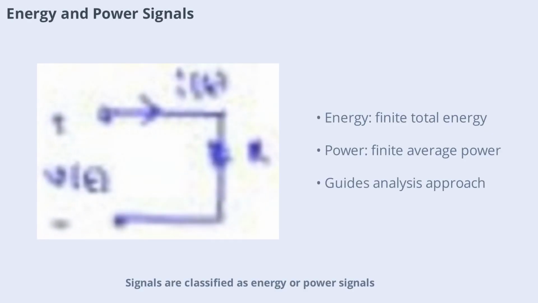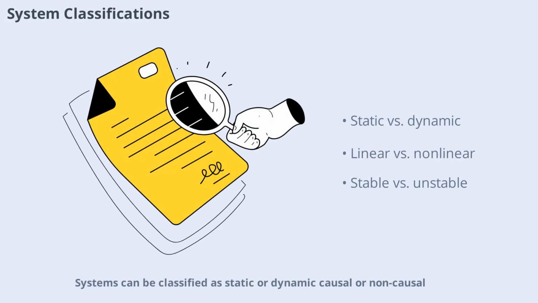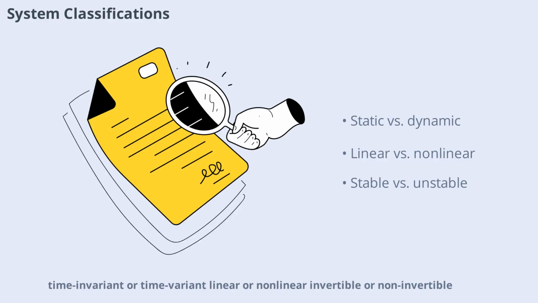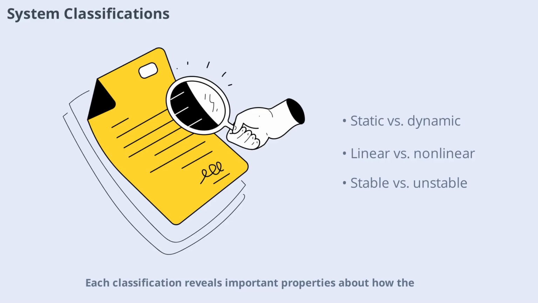Signals are classified as energy or power signals based on their total energy and average power. An energy signal has finite total energy and zero average power, while a power signal has finite average power and infinite energy. This classification helps determine the appropriate analysis and processing techniques for different types of signals. Systems can be classified as static or dynamic, causal or non-causal, time-invariant or time-variant, linear or nonlinear, invertible or non-invertible, and stable or unstable. Each classification reveals important properties about how the system processes signals and responds to different inputs.